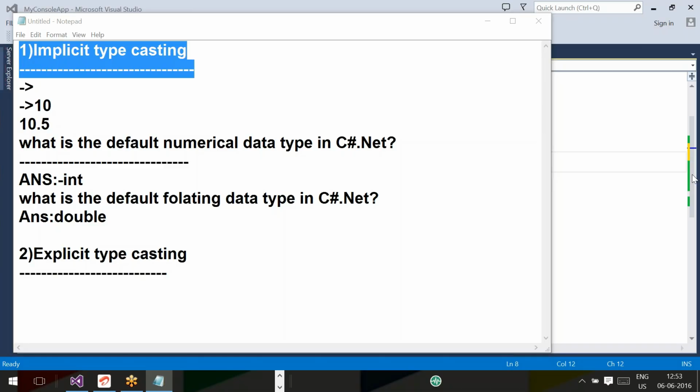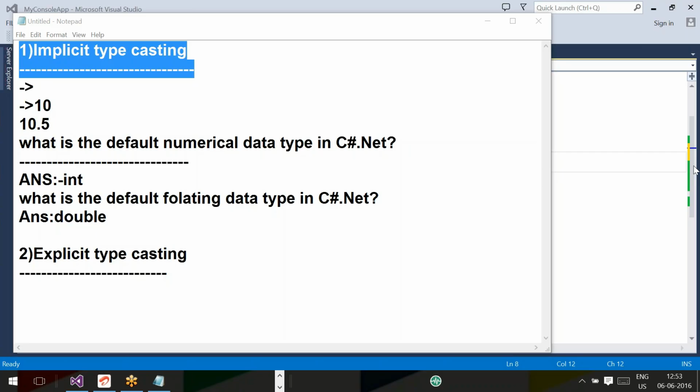Now my question is, tell me, what do you mean by implicit typecasting? Now explain about implicit typecasting.